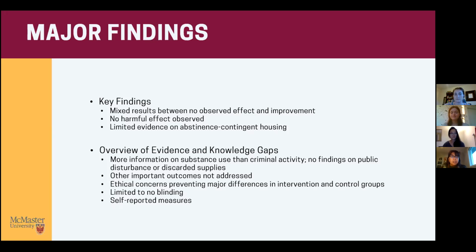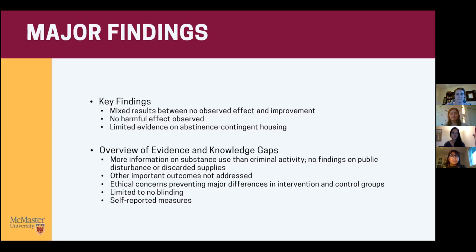Some further evidence and knowledge gaps include that we found more information on substance use than criminal activity as outcomes due to the sensitive nature of criminal activity information. Furthermore, there is limited to no evidence on discarded supplies or public disturbance that we could find. Additionally, our review looked at substance use and criminal activity as outcomes, but there are many other outcomes that are important to take into account when deciding whether this is a beneficial intervention for this population.